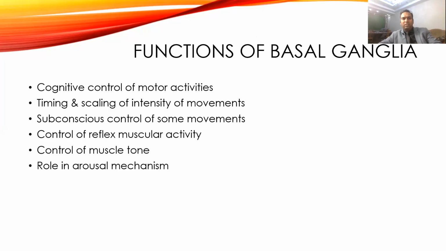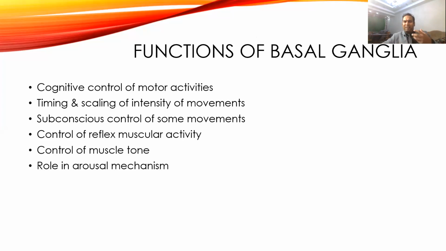Okay, now come to the functions of basal ganglia. Basal ganglia play a very important role in voluntary movement. So it actually has a cognitive control on motor activities, timing and scaling of the intensity of the muscle contraction or movements. It also subconsciously controls the associated movements or accessory movements.